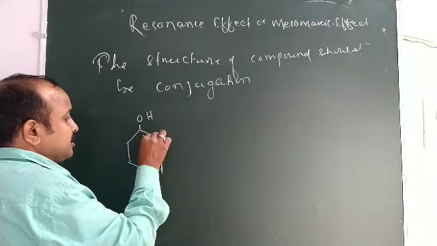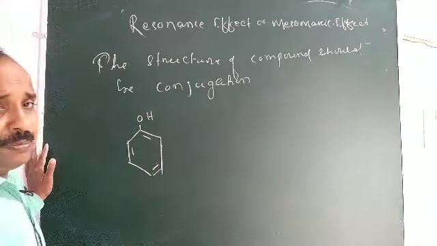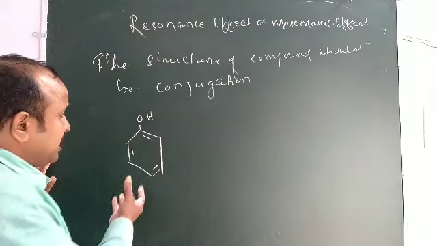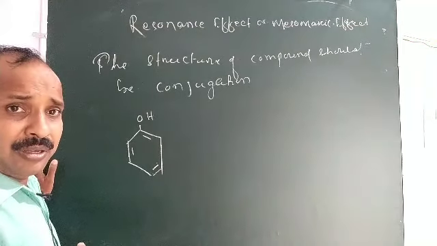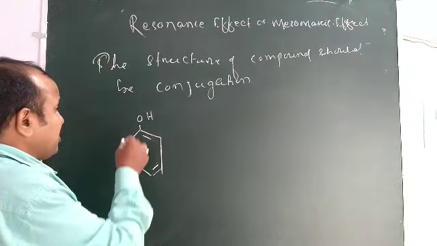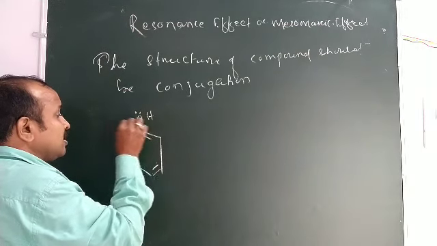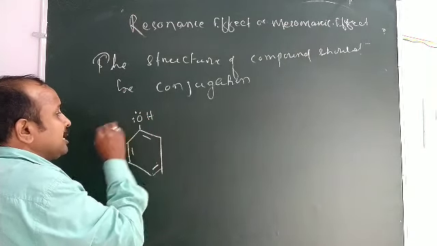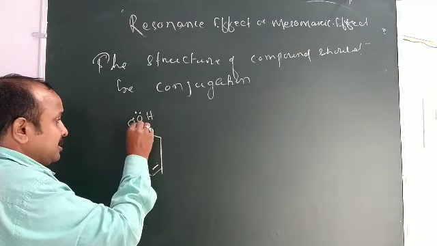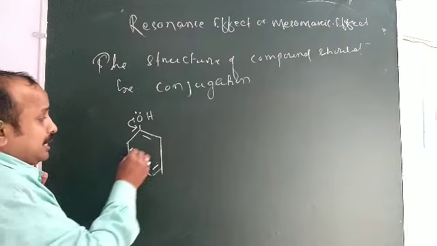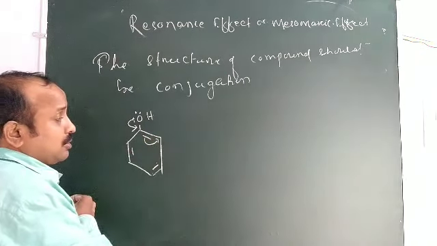Suppose here is OH, and it has alternate double bonds, meaning conjugation. This oxygen has a lone pair. When this lone pair shifts to this position, then this pi bond will shift to this carbon.